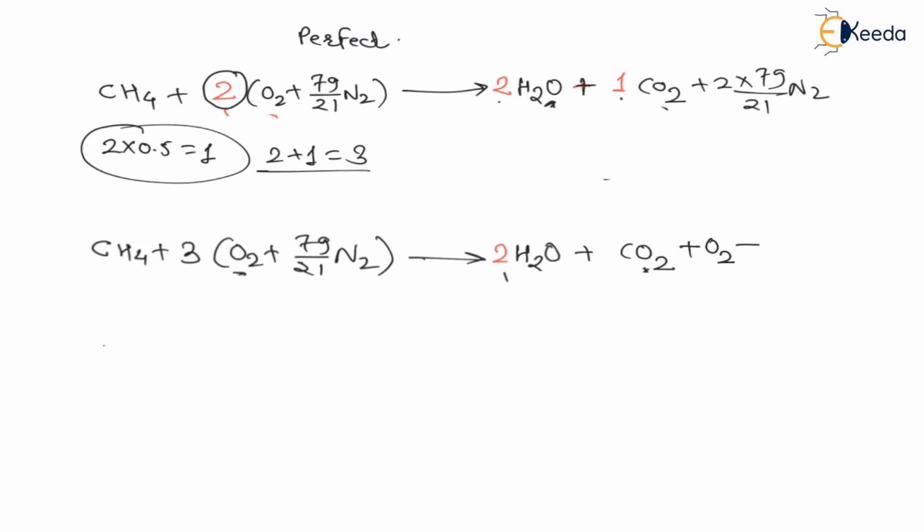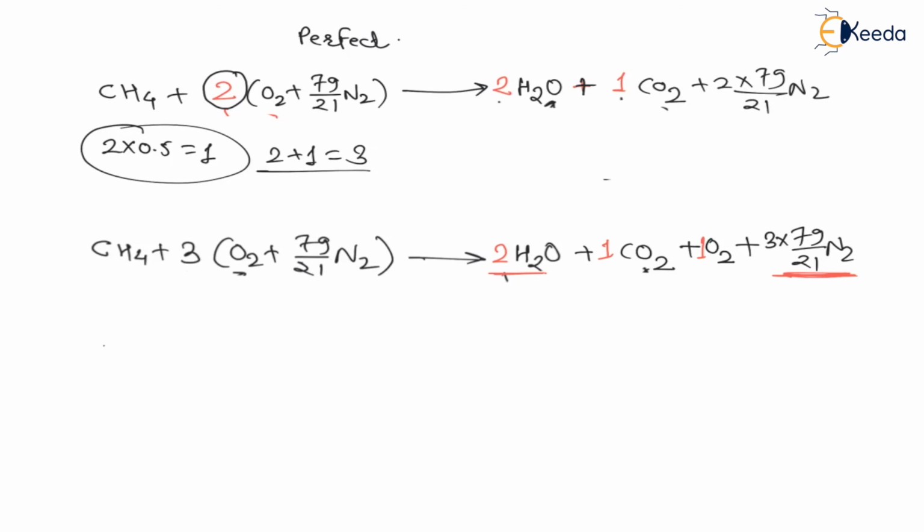And my dear students, this nitrogen does not react with anyone. Therefore, there will be 3 into 79 by 21 nitrogen, right? Therefore, find the number of molecules. For water, there are 2 molecules. For carbon dioxide, only 1 molecule. For oxygen, 1 molecule. And for nitrogen, these many are the molecules, 3 into 79 by 21.